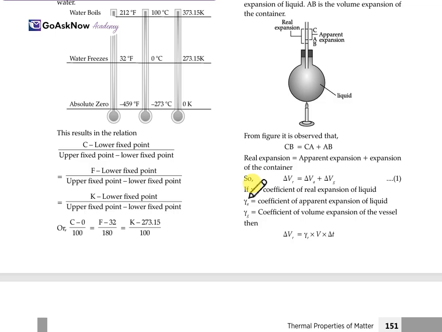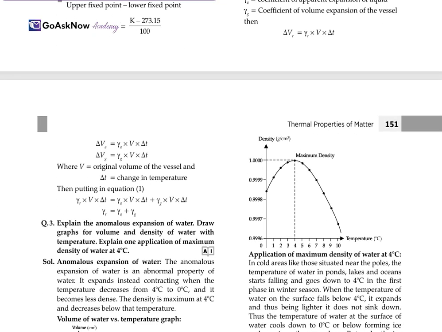If gamma R is the coefficient of real expansion of the liquid, gamma A is the coefficient of apparent expansion of the liquid, and gamma G is the coefficient of volume expansion of the glass, then delta VR is equal to gamma R into V into delta T. So here we get the relation between all of them: gamma R is equal to gamma A plus gamma G. So this is the relation we have proved.